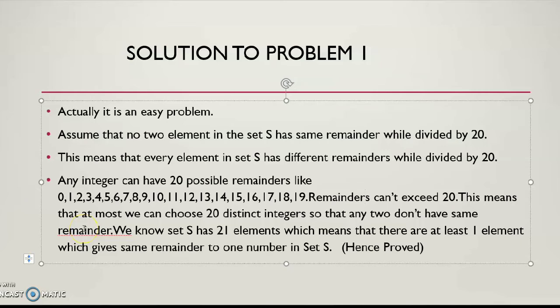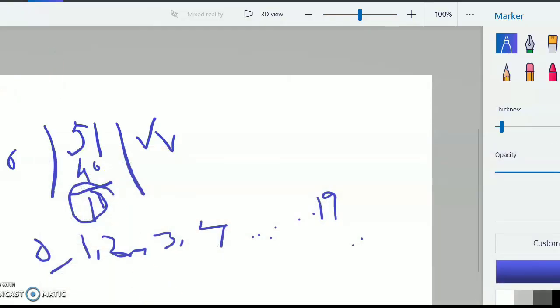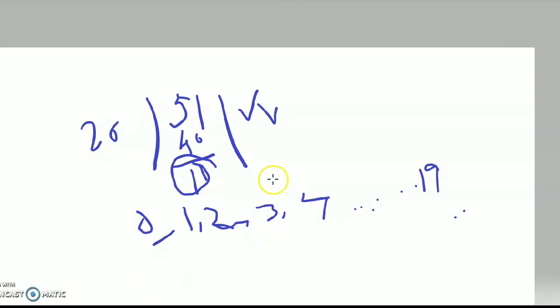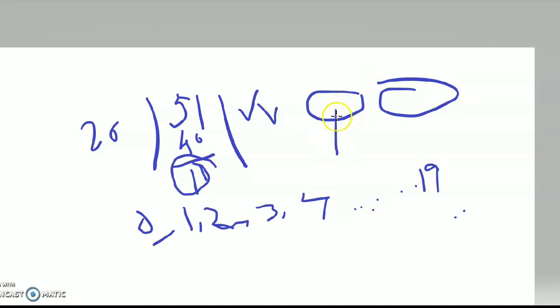What does it mean? There is a lemma behind this. If you don't know what a lemma is, don't worry, it is a formula you can remember. Suppose there are two integers which give the same remainder when divided by a particular number. If you subtract those numbers, the resultant number is always divisible by that number.